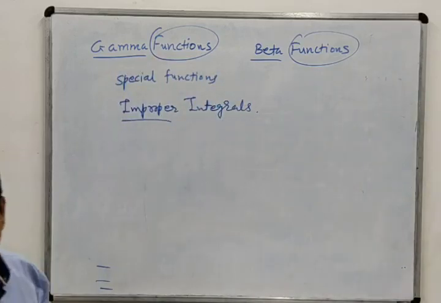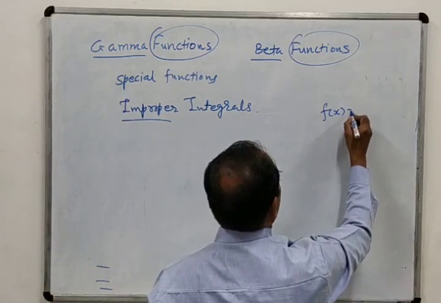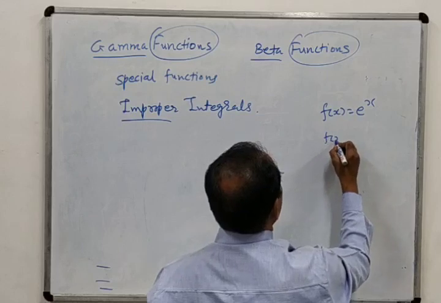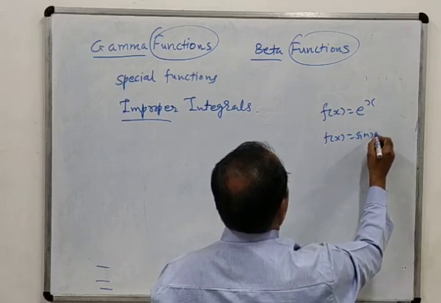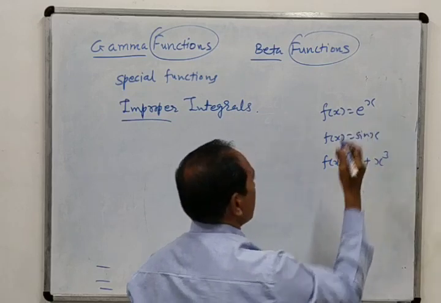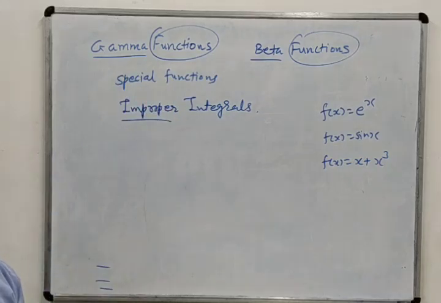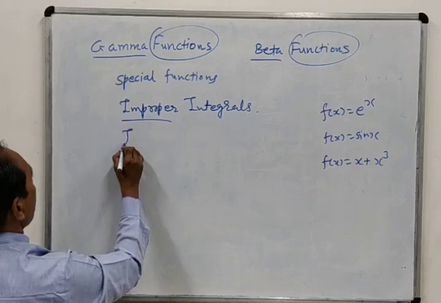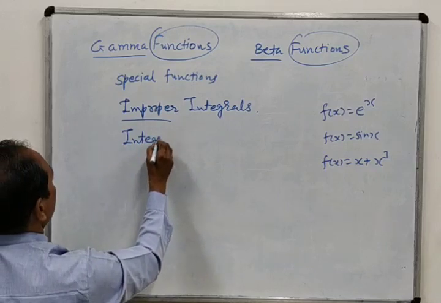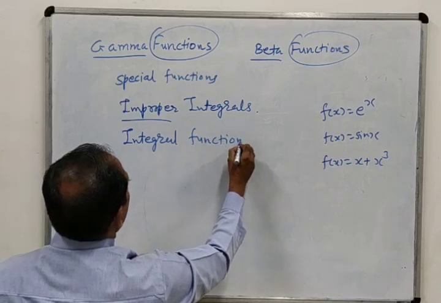Here we want to see both the functions in terms of integration. Normally you have seen functions of this kind: f of x equal to e raised to x, f of x equal to sin x, or f of x equal to x plus x cube. But here both the functions we will write in terms of integration, and so we also call them integral functions.